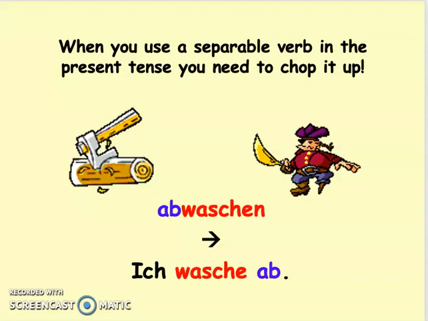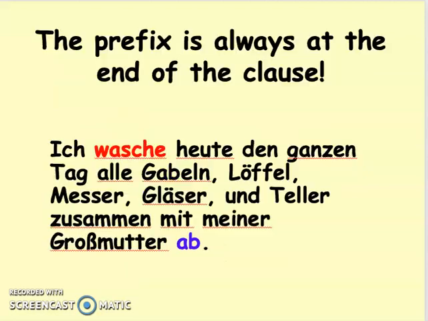That main verb, your waschen, gets conjugated in that second spot. Ab will go to the end of your sentence or clause. So to say I do the dishes, ich wasche ab, not ich abwasche. That would be incorrect. The big thing to remember is your verb is always in that second spot, and the prefix is always at the end of the clause.